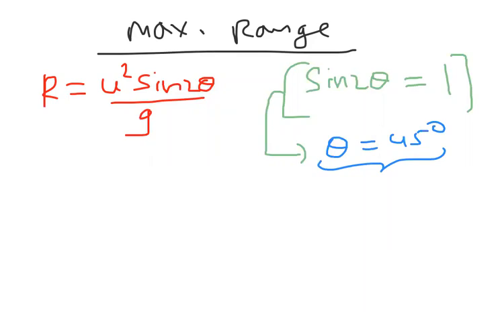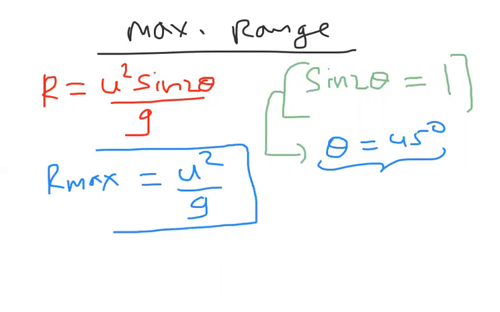So to get the maximum range, the maximum range is nothing but u square by g, as the sin term's maximum value is 1. Sin value varies between 0 and 1. Sin 2 theta maximum value we can take as 1.